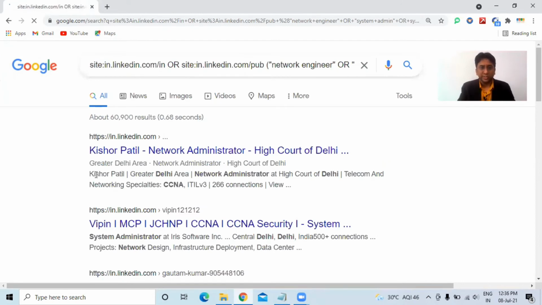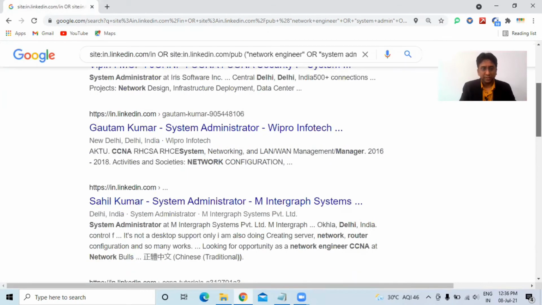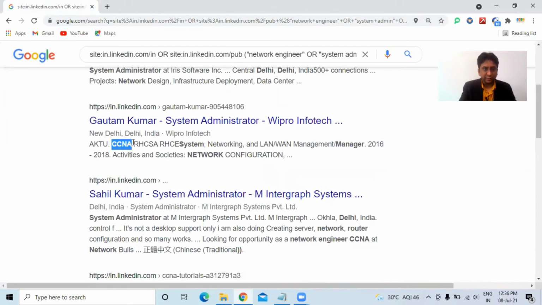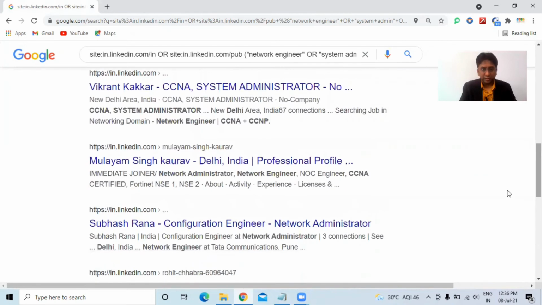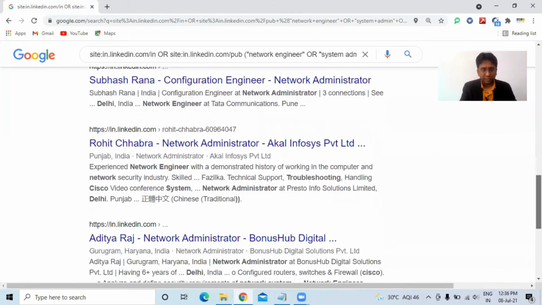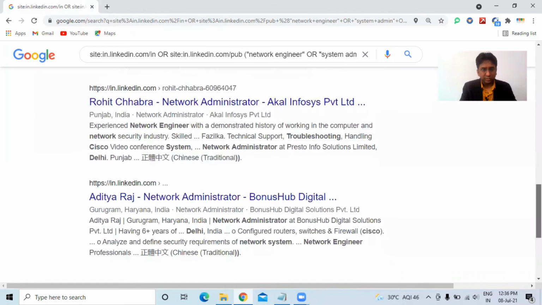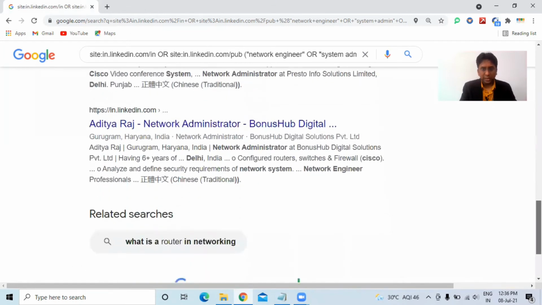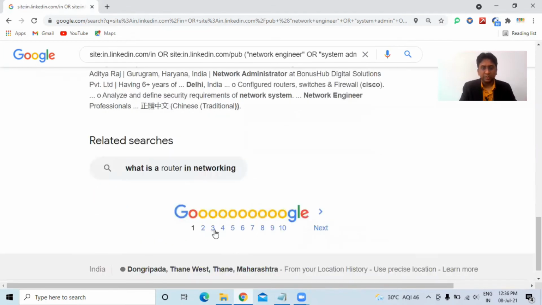So now more than 60,000 are there. Now you could see CCNA as a mandatory skill in each profile. CCNA, CCNA, here also CCNA. So as you could see, CCNA is the mandatory skill.